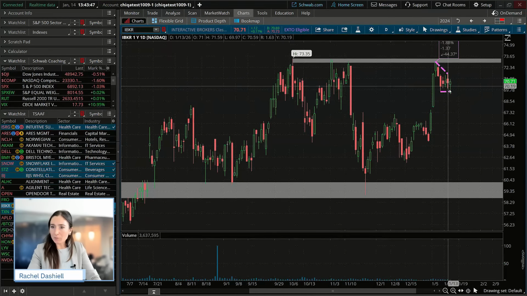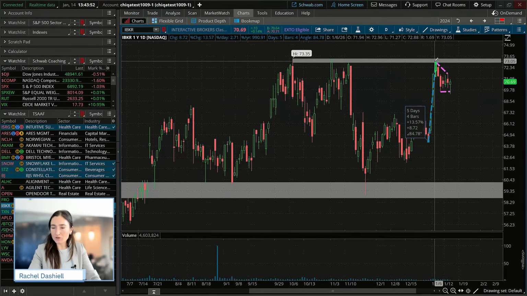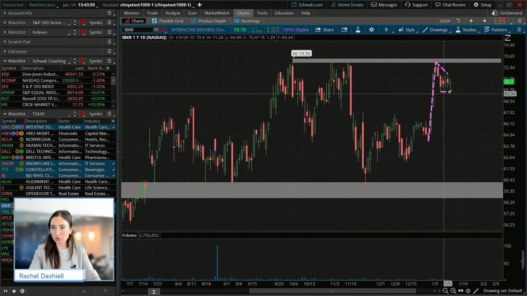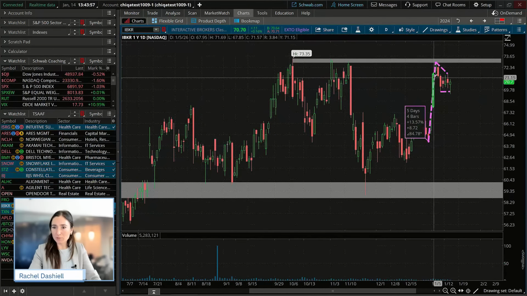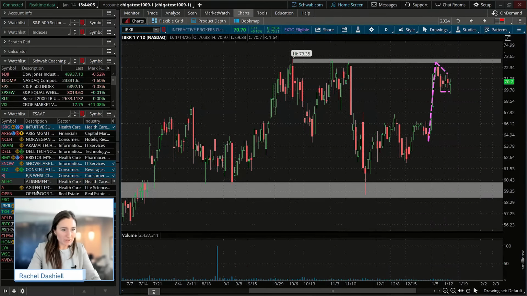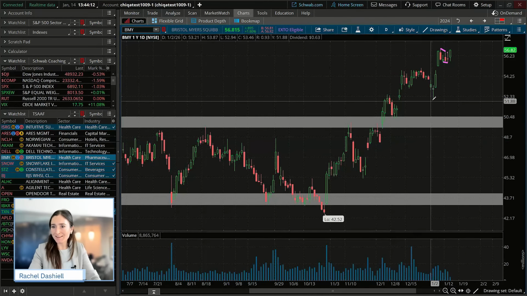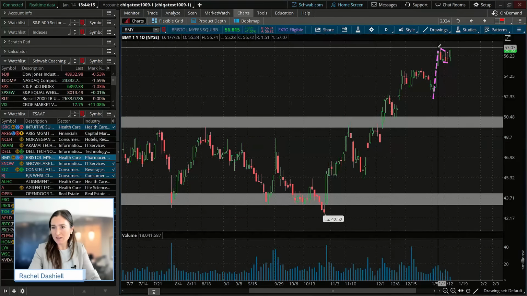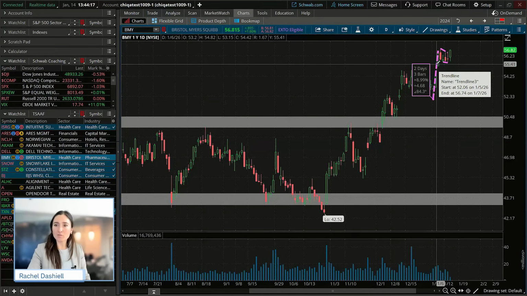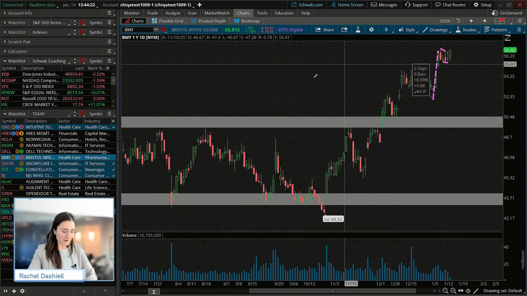Looking like a flag or pennant pattern that's taking shape in Interactive Brokers here with that strong advance, a little bit of a decline here. Keep in mind that is roughly a $9 flagpole there, taking shape right at resistance there. What other one could I show you real quick? Bristol Myers would be another one. It looks like it's actually breaking out of its flag pattern as we speak. So this was another one. It has roughly a 5% advance. Looks like it's breaking out of that possible bull flag there in that sense.